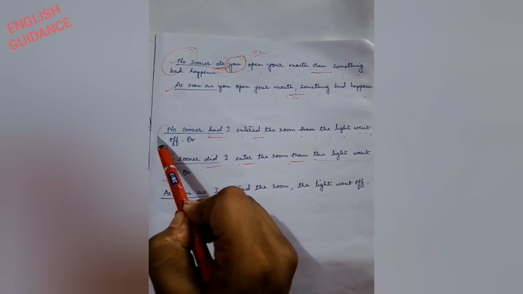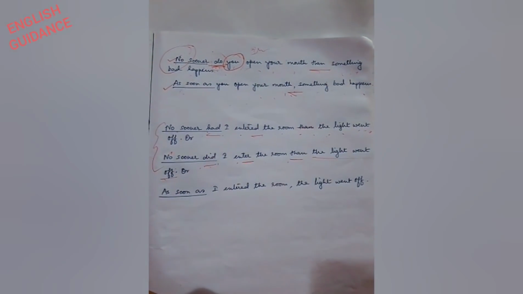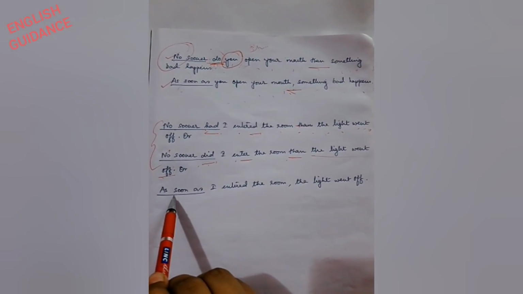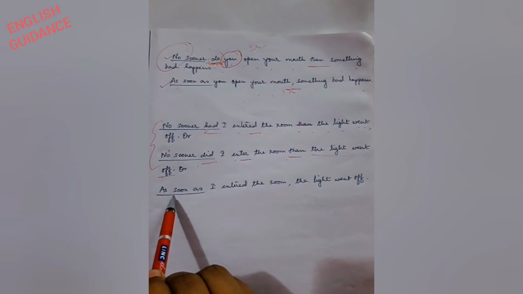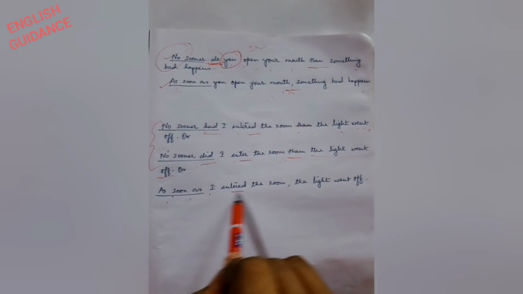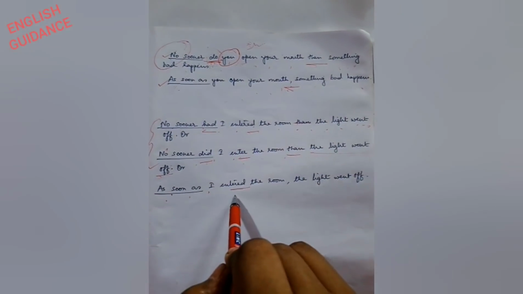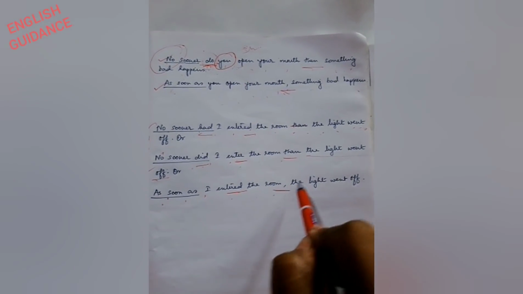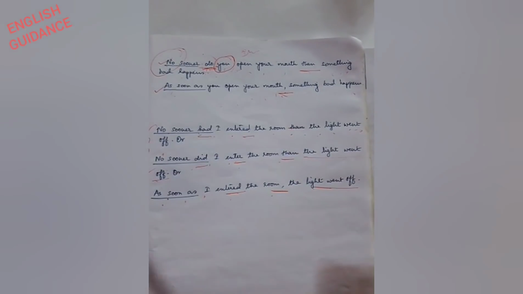And if either of these is your question, how will we transfer it to as soon as? As soon as I entered the room, comma, the light went off.